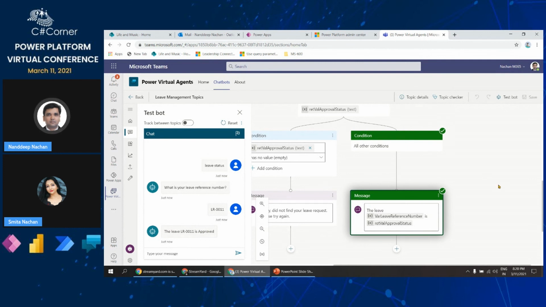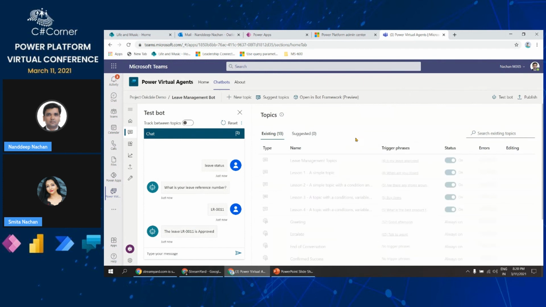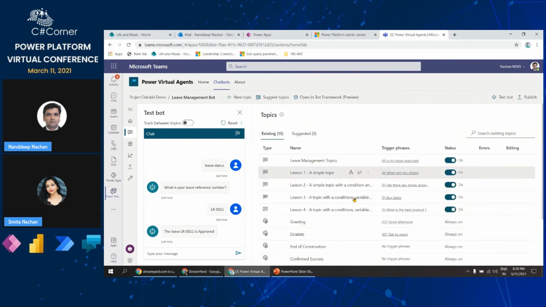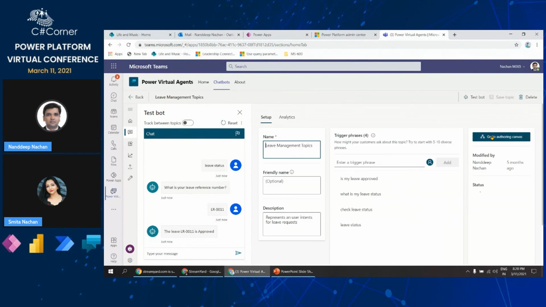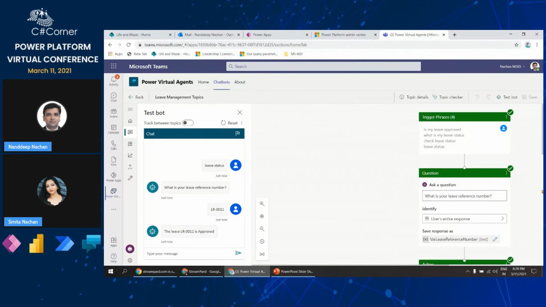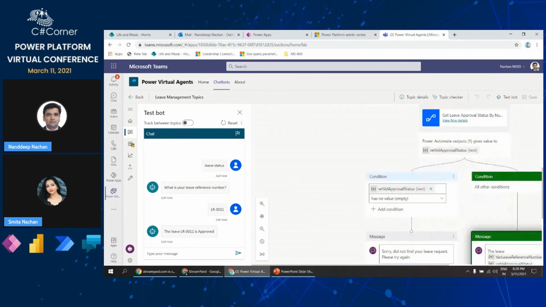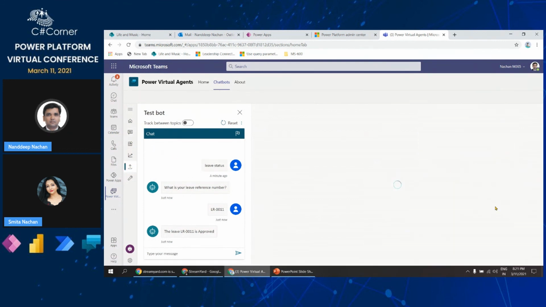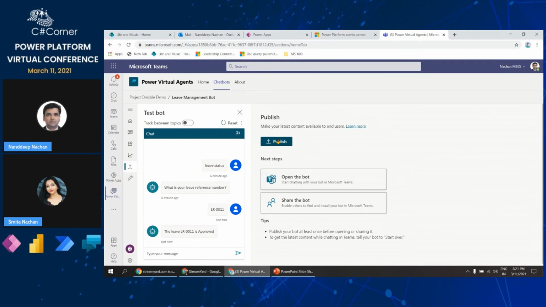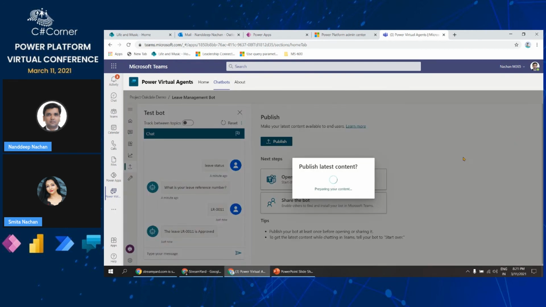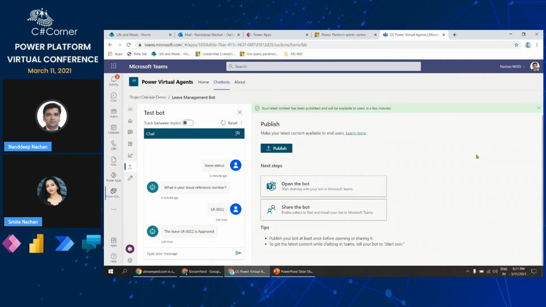So this is how we can create all of these apps, flows, as well as bots right within the context of Microsoft Teams. Now that we have done everything, how can we get it deployed? If I stick to Virtual Agent and go to the authoring canvas, we have this Publish option, so I will click Publish to publish the latest content.